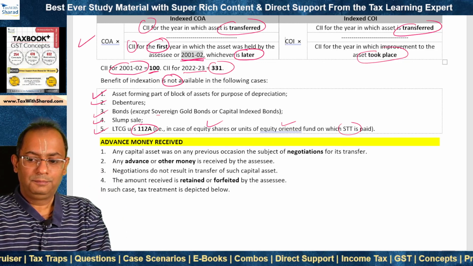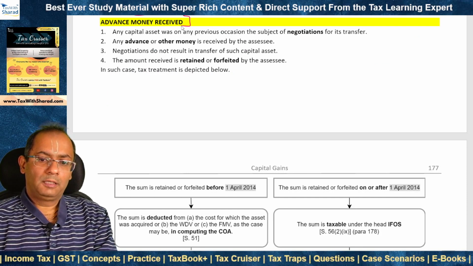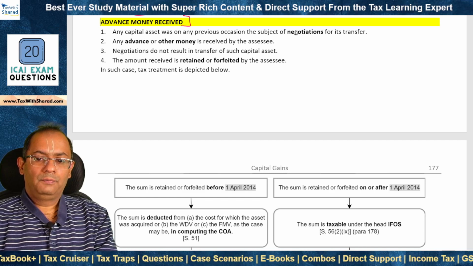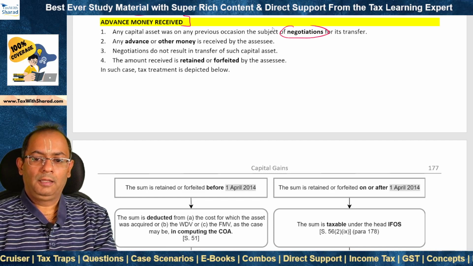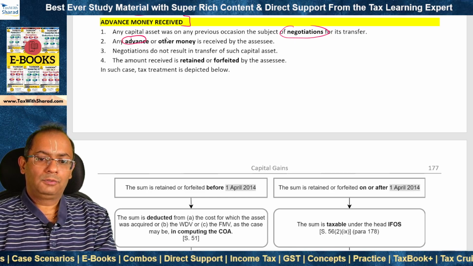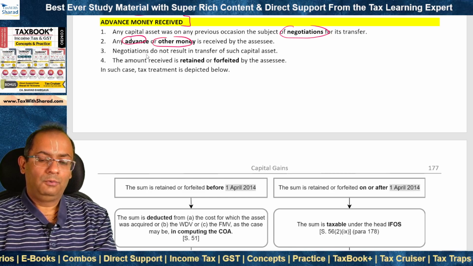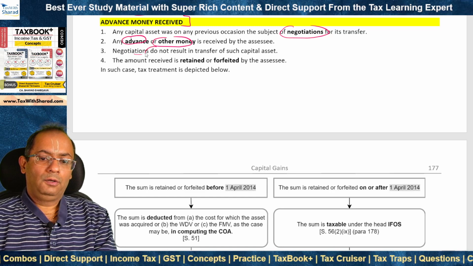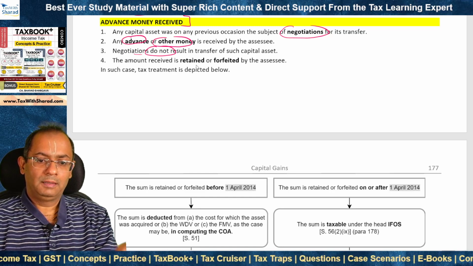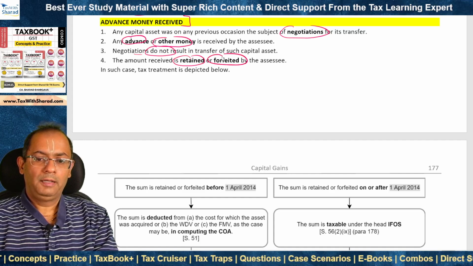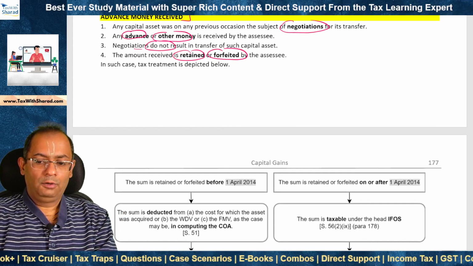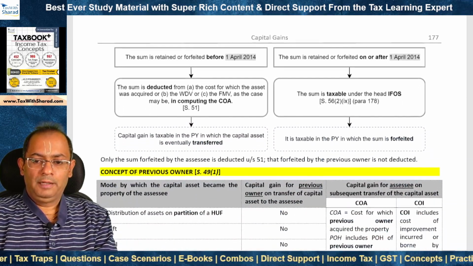Indexation is not available. What do we do where advance money is received? What are the tax implications? This covers a situation where the assessee was negotiating the transfer of a capital asset and he received any advance or other money on this account. But the negotiation did not result in the transfer of the capital asset, and therefore, in terms of the agreement, the assessee retained or forfeited some amount. Now, what is the tax treatment of such amount which is retained or forfeited? It depends on the date.